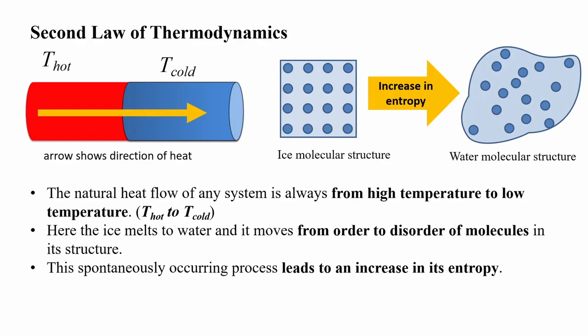The second law of thermodynamics describes the natural heat flow of any system, which is always from high temperature Th to low temperature Tc. Here the ice melts to water and it moves from order to disorder of molecules in its structure as shown in the figure. Here the spontaneous flow of the system moves towards an increase in its entropy.